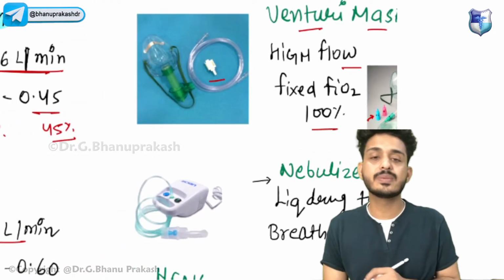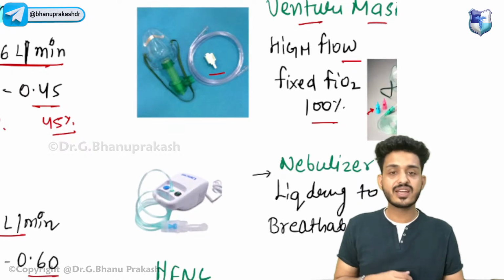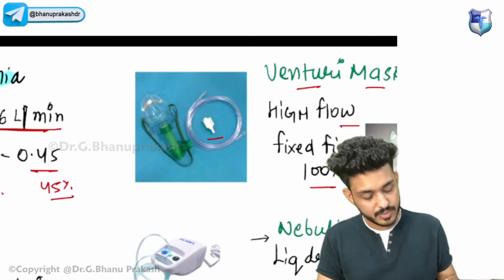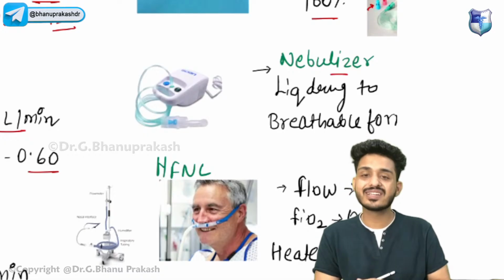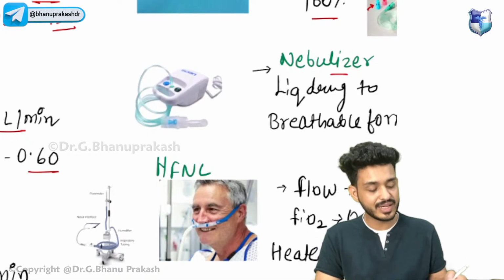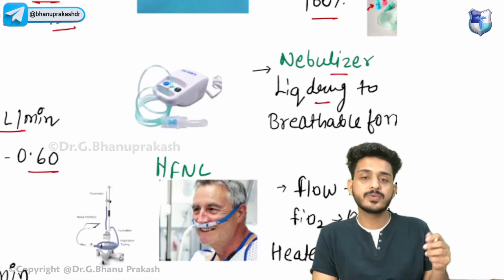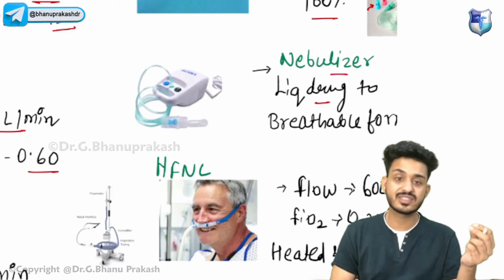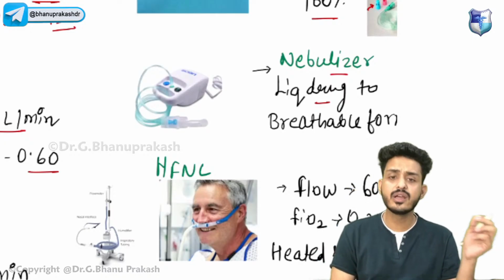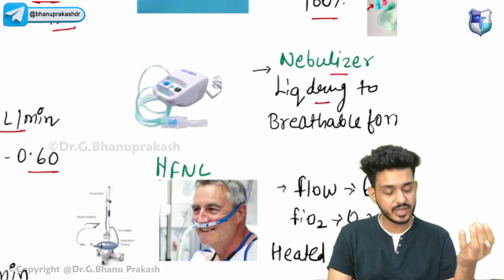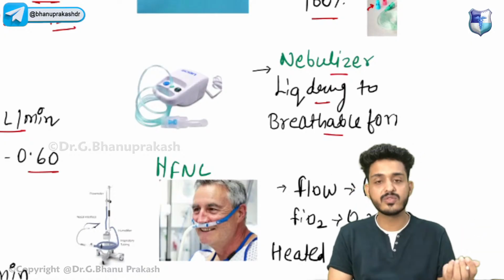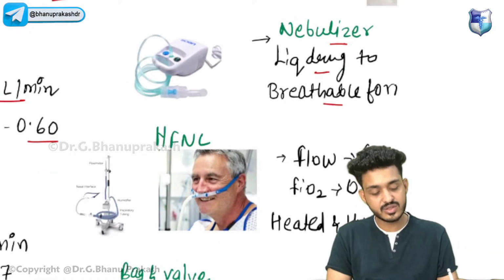They have asked a question based on this. They can change their FiO2 as well, right? That is your Venturi mask. Okay, the second one is the nebulizer. Nebulizer is also a high flow device. What we will do, we will put drugs like salbutamol and ipratropium bromide. We put those drugs in the form of a capsule, and it will make them into a breathable form, right? So that is your nebulizer.